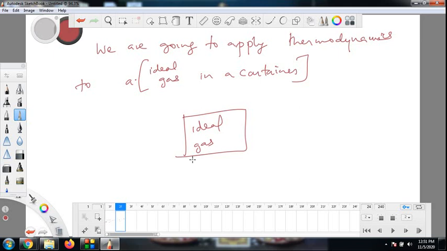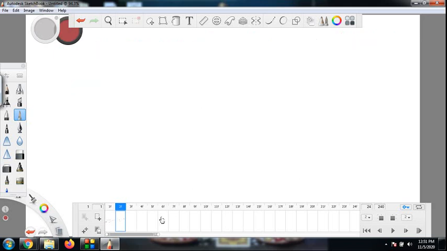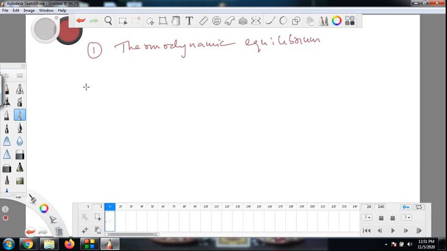Now before we go into this subject, there are two terms that we should understand. The first term is called thermodynamic equilibrium. This is one term which we have to understand to go further into thermodynamics, and the second term is called thermal equilibrium. So let us first understand this term thermodynamic equilibrium.